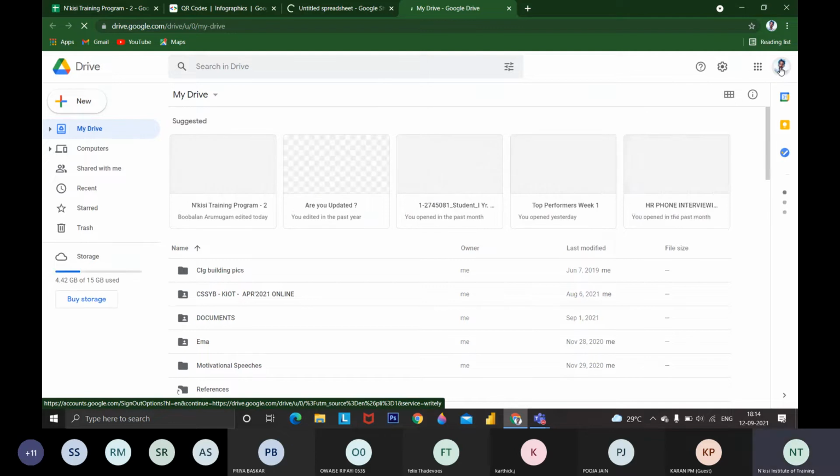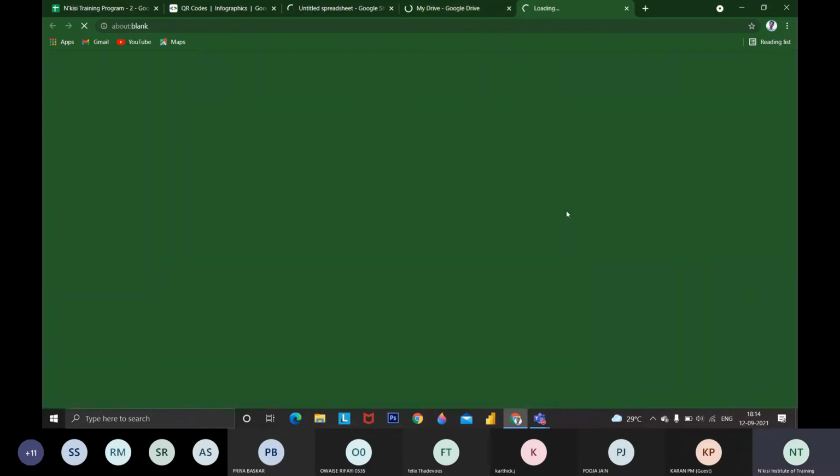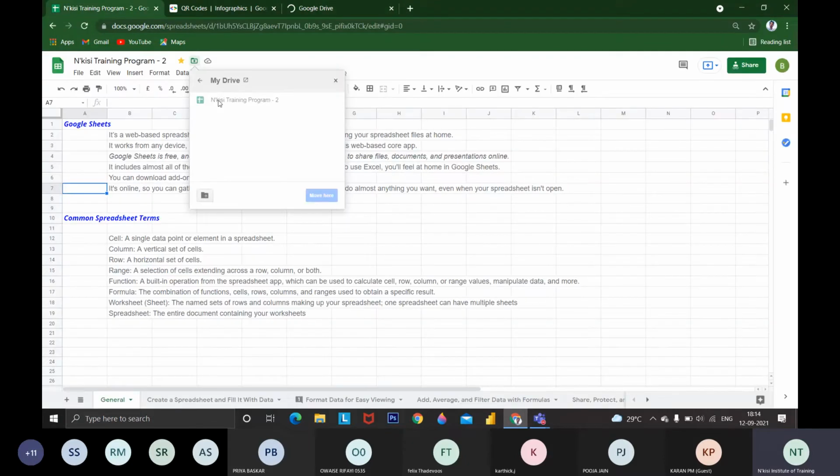This is my Google Drive. We can store whatever data we wish in the drive. Whatever sheets I am creating in Google Sheets will be stored in Google Drive. You can see everything in Google Drive and make use of it. Let it be loading, I have some network issues. So this is my Google Drive.